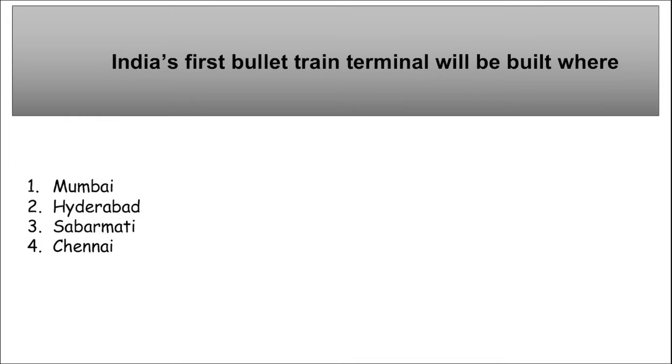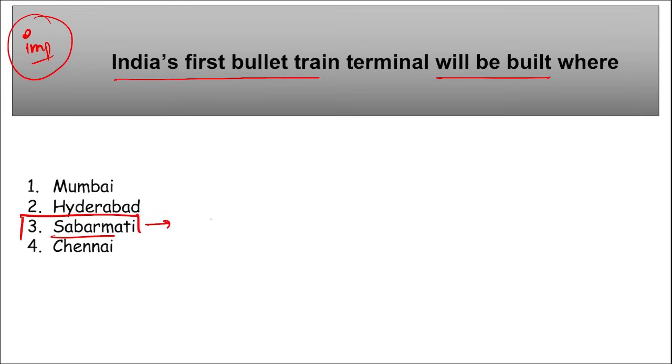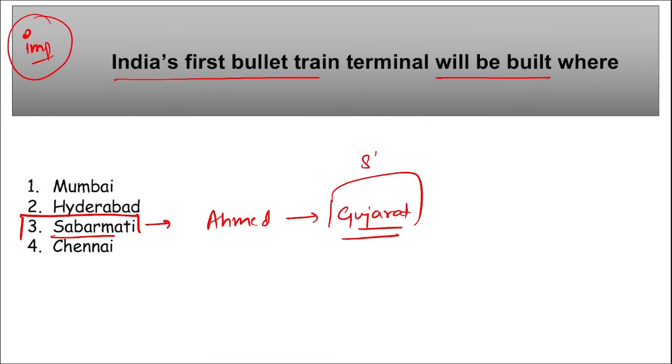Moving on, India's first bullet train terminal will be built where? Important question. It will be built in Sabarmati. Where is Sabarmati? Sabarmati is in Ahmedabad, and Ahmedabad is in Gujarat. So if asked about the state, where will the first bullet train terminal be built? It will be Gujarat. And remember, in Sabarmati, Ahmedabad, Gujarat, we will be building this first bullet train terminal.